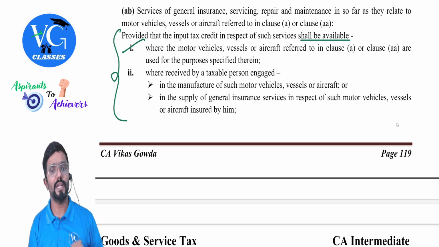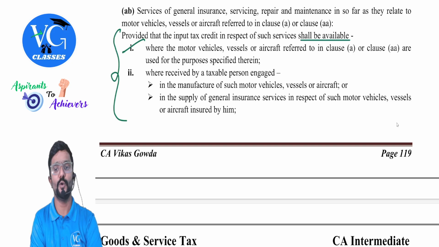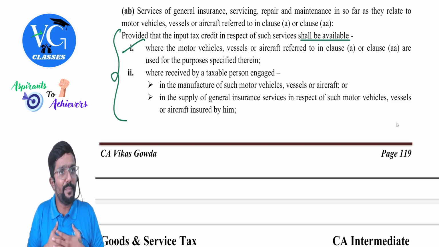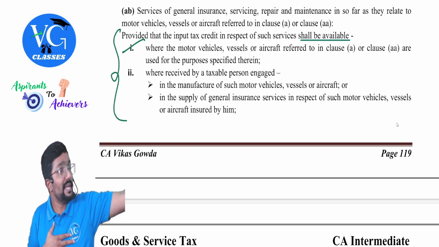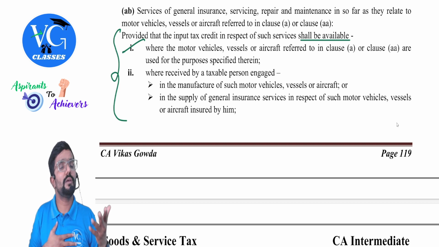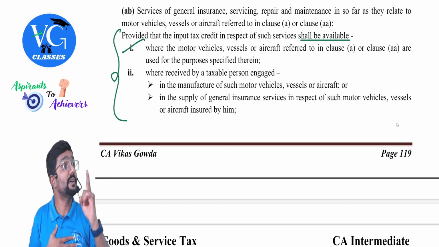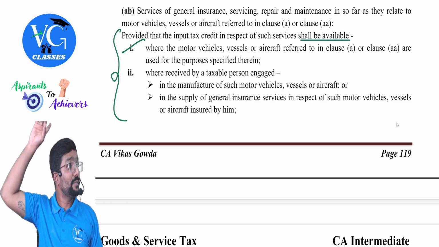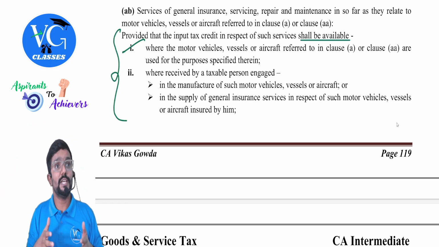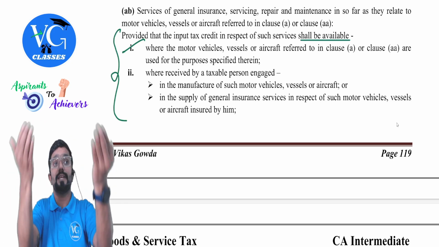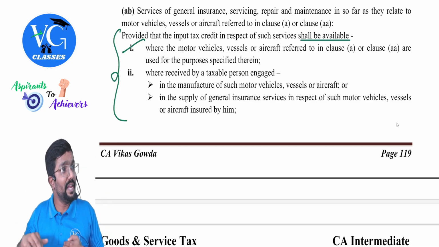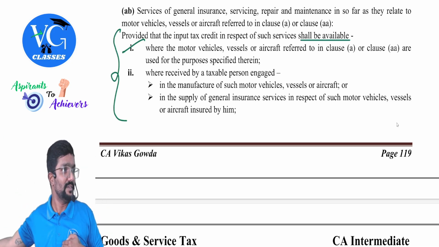Next. In the supply of general insurance services in respect of such motor vehicles, vessels or aircraft insured by him, the recipient is engaged in what business? General insurance. Now he has received insurance. Sir, how come, sir? The person who is engaged in insurance, how can he receive insurance service? Reinsurance. We learned about reinsurance and all. Yes. Assume Safety Insurance accepted the policy, but they reinsured with SBI.